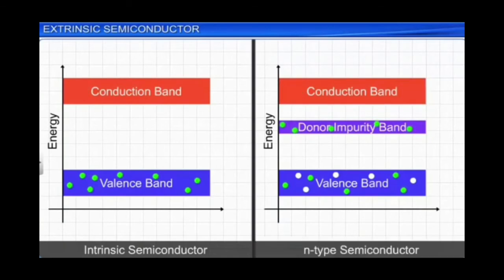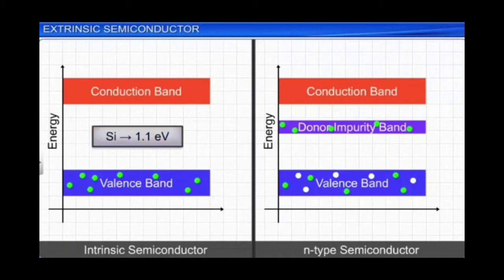Okay, so the presence of free electrons in the conduction band increases the conductivity. In an intrinsic semiconductor made of silicon, the gap between the conduction band and valence band is around 1.1 electron volt.